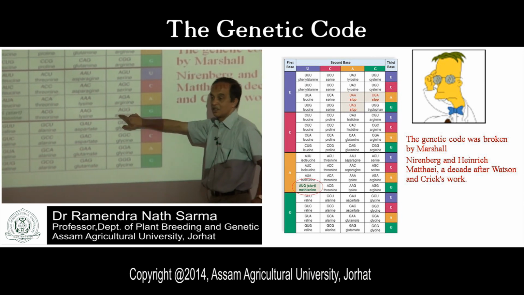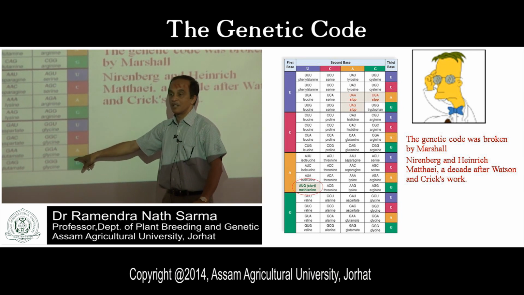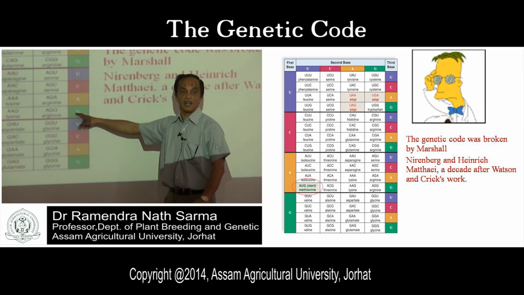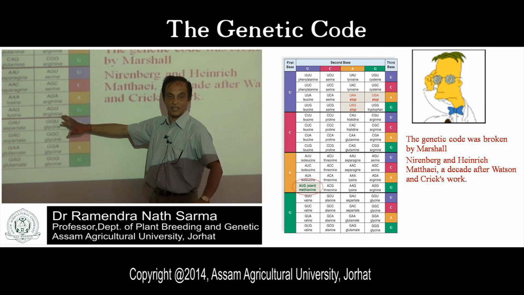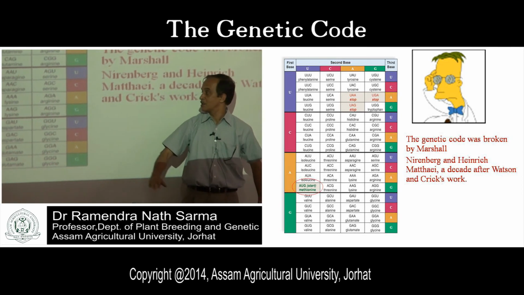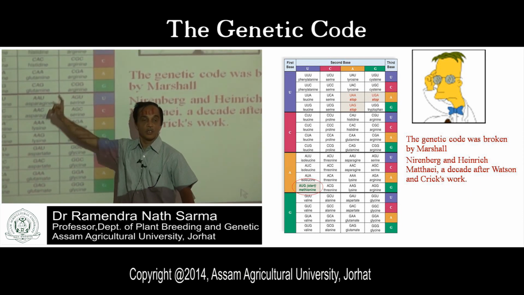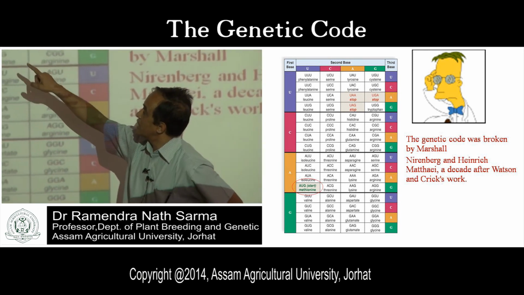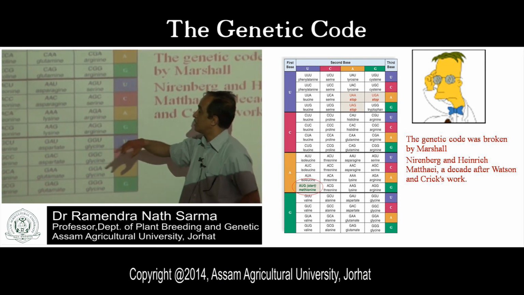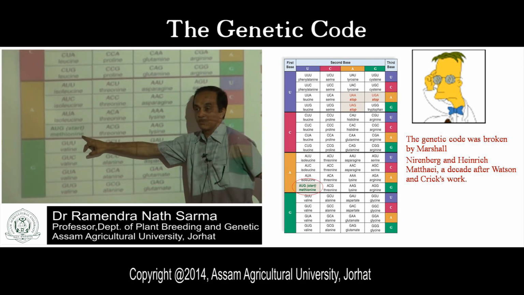This is the dictionary. How many words are there in this dictionary? 61, 62, 63, 64. 64 are there. This is the coding dictionary. Among those 64, there are 3 codons which do not code for any amino acid. AUG is the start codon. It codes for formyl methionine, and in other places it codes for methionine.